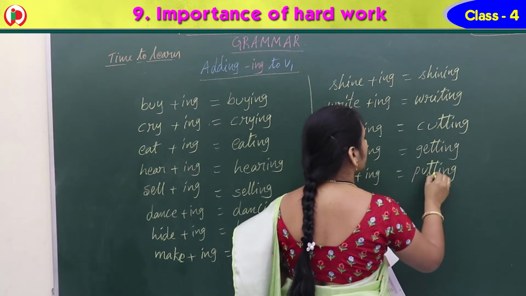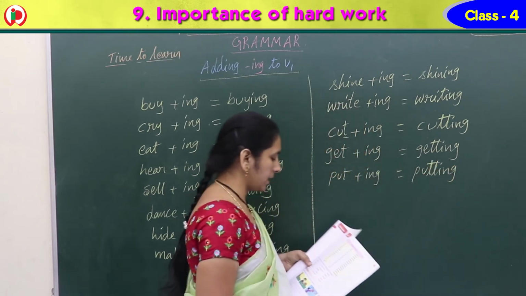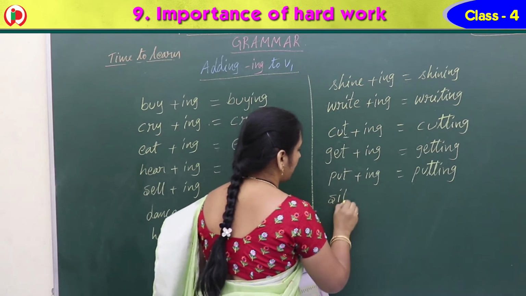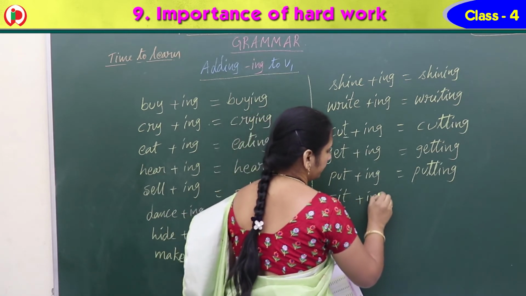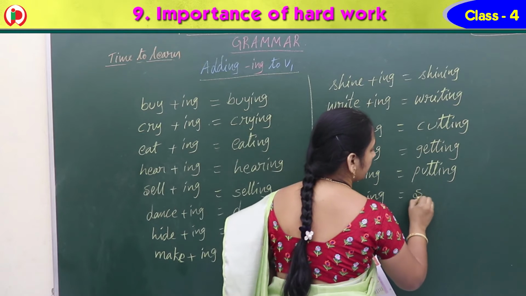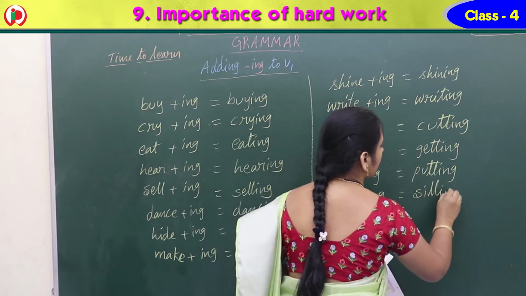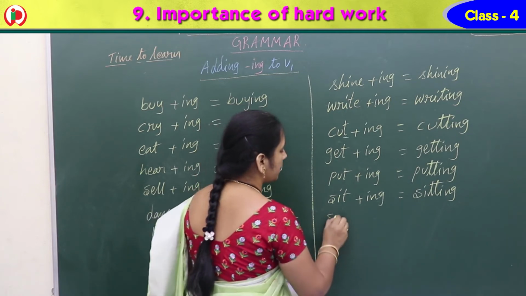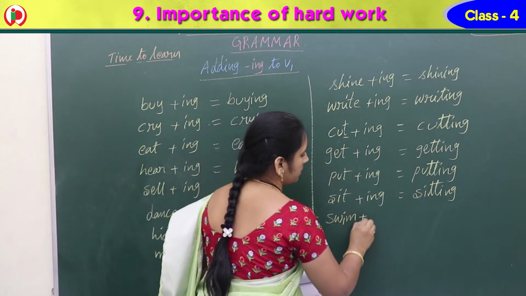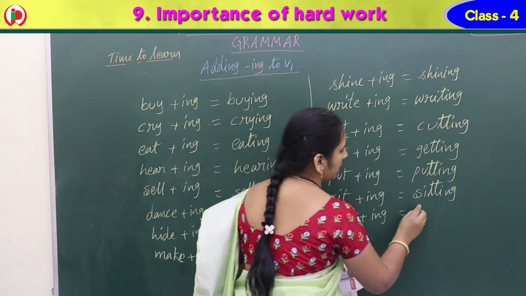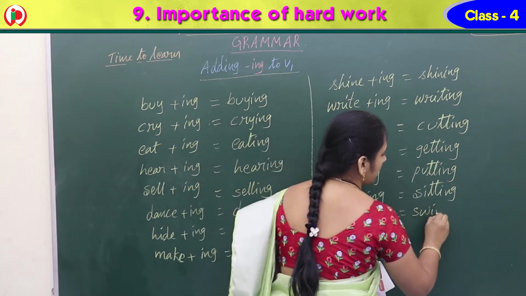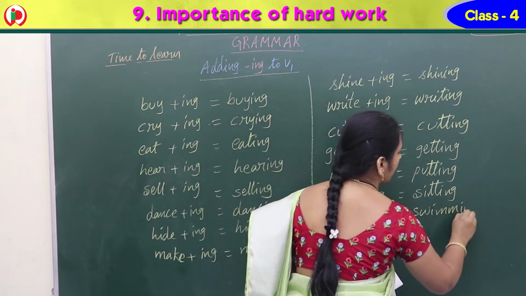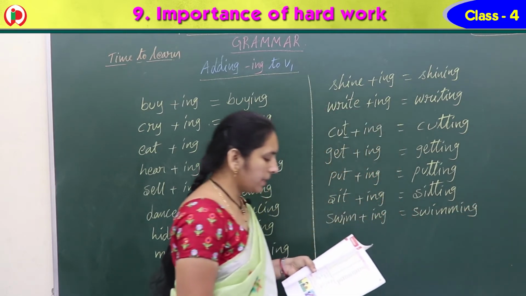P-U-T-T-I-N-G. Putting. And next one, sit plus ing. What does it become? Sitting. Spelling: S-I-T-T-I-N-G. Swim plus ing. Then it becomes swimming. S-W-I-M-M-I-N-G, swimming.